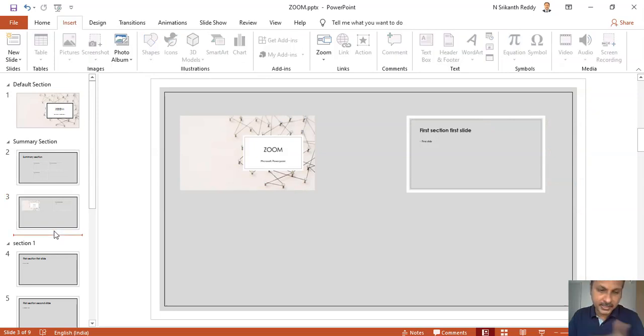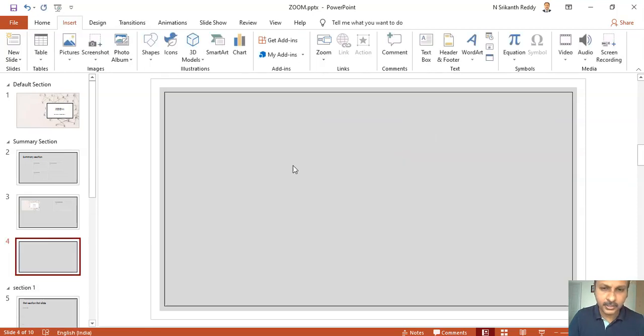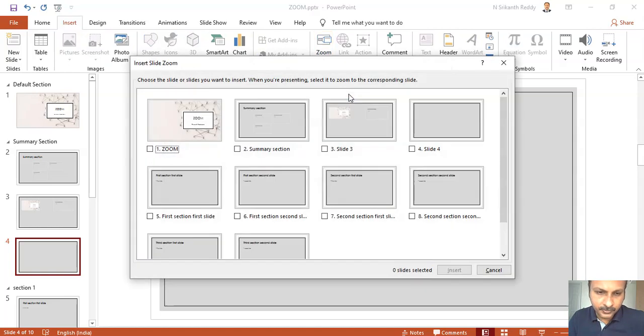Next thing, the third feature is you need not have any sections. You can use this effect to zoom into any slide that you want. It is not about sections at all. It is independent of sections. So let me insert a new slide, and let us go to insert tab, zoom section, and slide zoom.